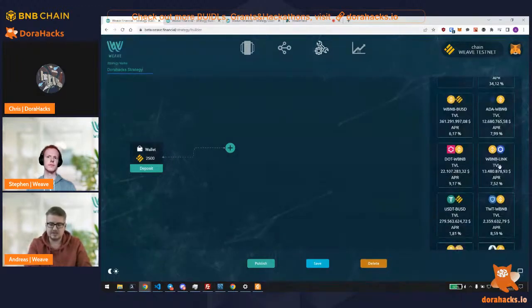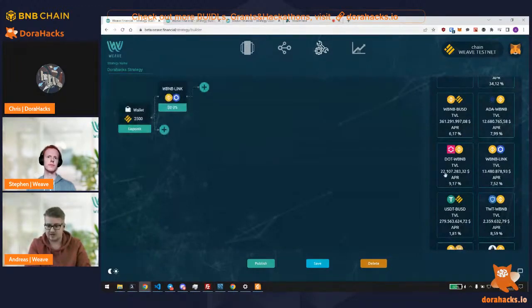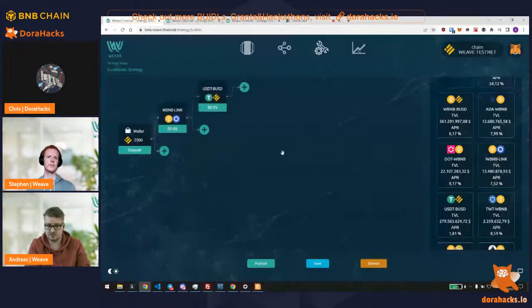It's as easy as it gets with just drag and drop, and you create your strategy based on the elements you drag and drop in there. This, for example, is a really simple strategy, which basically means your funds, which you deposit, get into the BNB and Link farm, and the rewards from BNB and Link get into USD and BUSD. We take care of everything required for the necessary steps in the background ourselves. So you can provide any coin you would like, and we swap the coin into the desired coins which are needed for the liquidity pair.